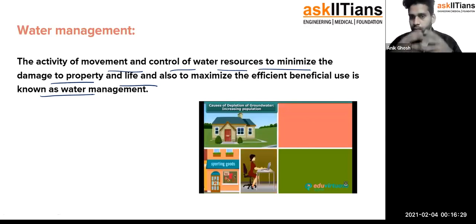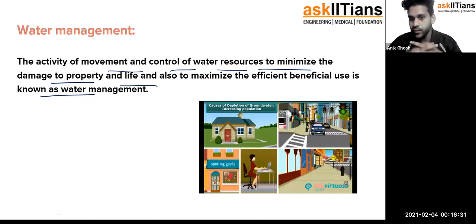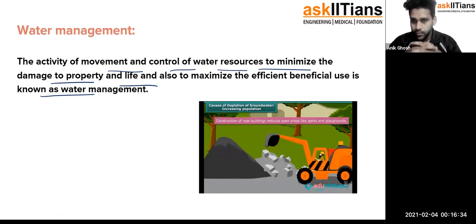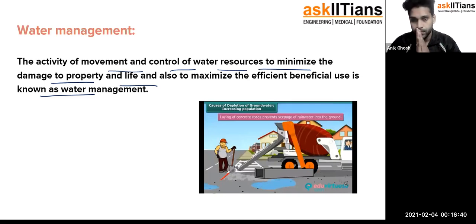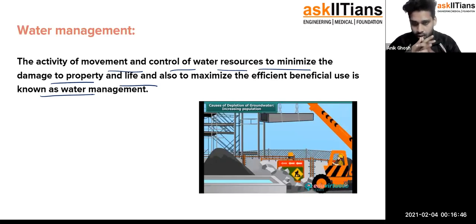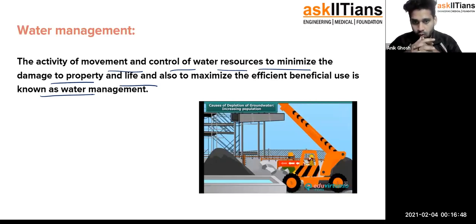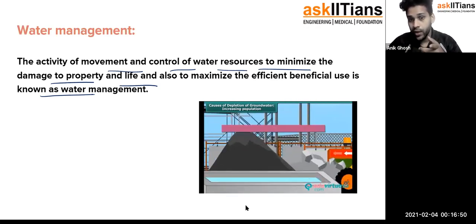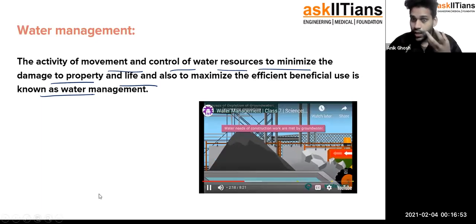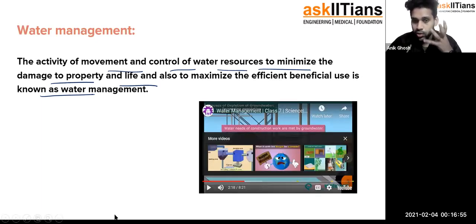We need more spaces, we need more constructions for that. So open areas like parks and playgrounds are getting reduced because of concrete roads. The seepage of water is not there, right? Yes, that is also a very good point. In construction works as well, you need an enormous amount of groundwater.